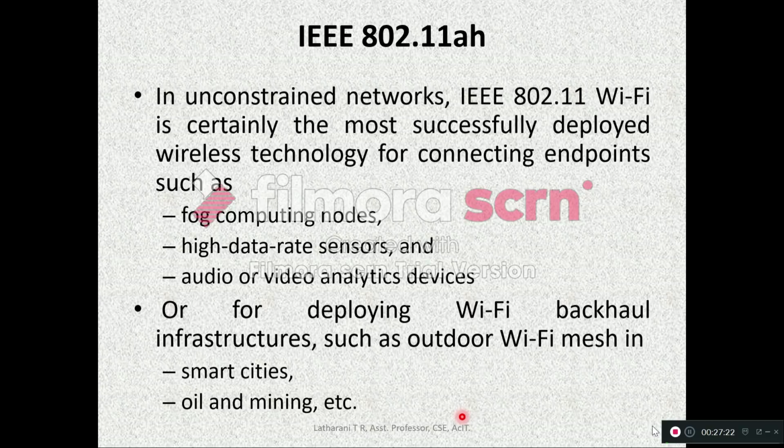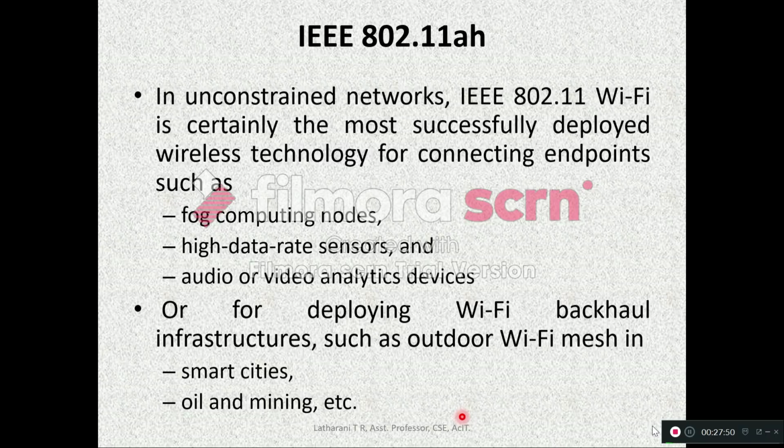IEEE 802.11 Wi-Fi is certainly the most successfully deployed wireless technology for connecting endpoints such as fog computing nodes, high data rate sensors, and audio or video analytic devices. That means Wi-Fi is very popular in unconstrained networks to connect the points such as fog computing nodes.